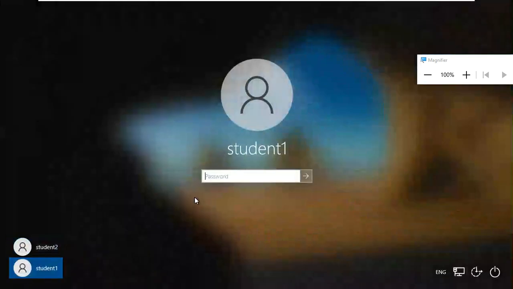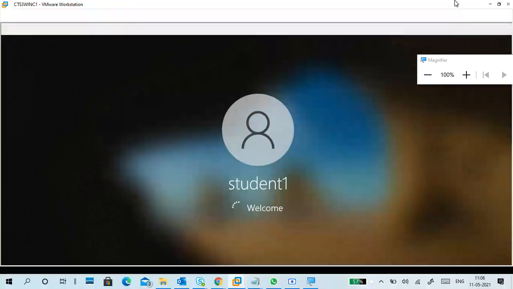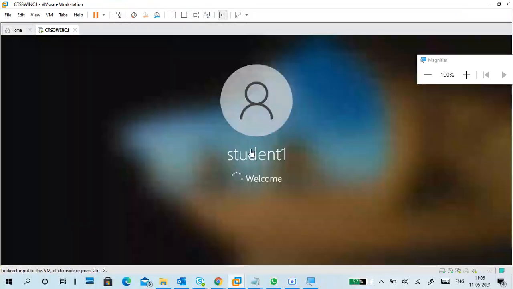Student one. Okay guys, this is NTFS permissions. If you have a file, check the owner of the file, the inheritance permissions, and how to make that explicit. Also, you can try other things if you want.